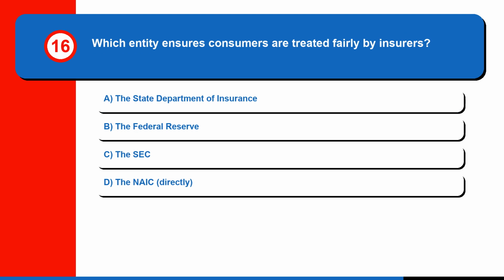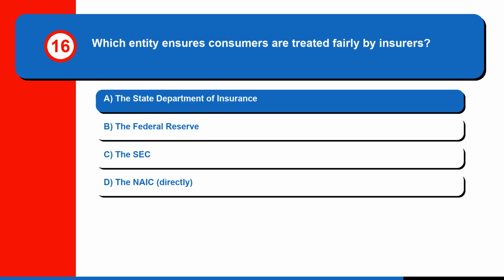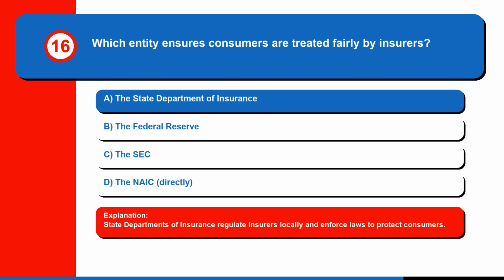Question 16. Which entity ensures consumers are treated fairly by insurers? A. The State Department of Insurance. B. The Federal Reserve. C. The SEC. Or D. The NAIC, directly. The correct answer is A. The State Department of Insurance. State departments of insurance regulate insurers locally and enforce laws to protect consumers.